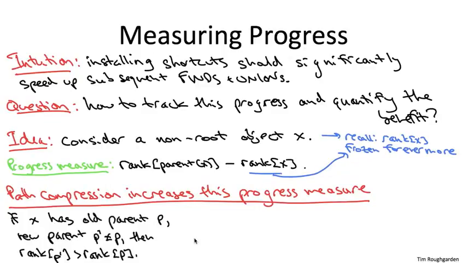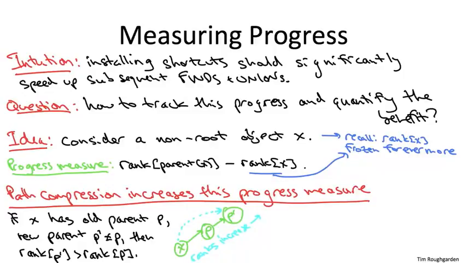And just to make sure this is crystal clear, let's just draw a couple of cartoon examples. So first, just in the abstract, if you think about an object x, suppose it has some parent p, and suppose the root of the tree is some p prime, so some ancestor strictly further up in the tree. Remember, ranks always increase as you go up the tree, as you follow the parent pointers. So that means p's rank is strictly bigger than x's. p prime's rank, this is the important thing, is strictly bigger than p's.